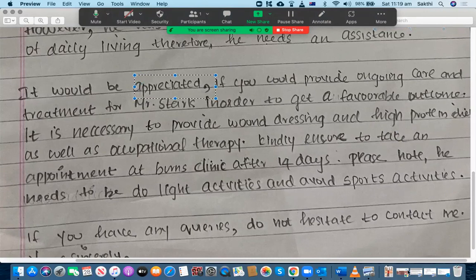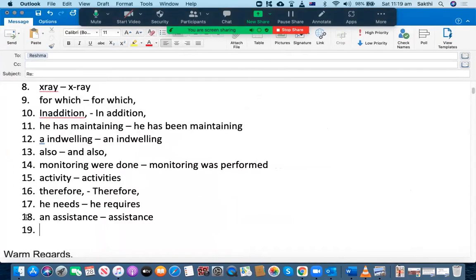You shouldn't use a comma because the sentence starts with "it would be appreciated," not with "if." If you start a sentence with "if," then you can place a comma after the first phrase. So remove the comma. You should write only "appreciated" and then "if." That's the first mistake in this sentence.